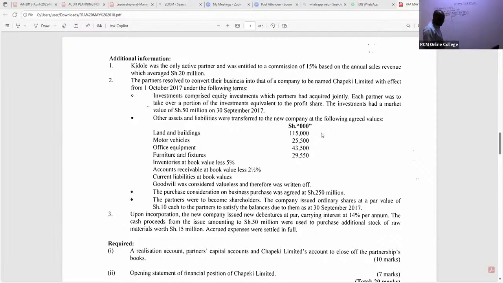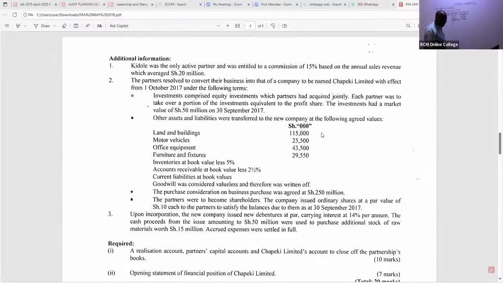Then we have motor vehicle, at fair value, not net book value. Now we are in the company's premises, the one that is taking them. So motor vehicle is 25,500. And then we have office equipment. How much do we have for them? 43,500.